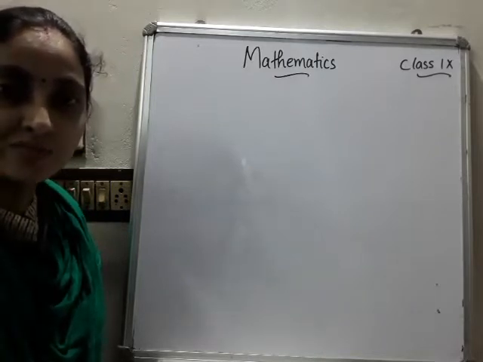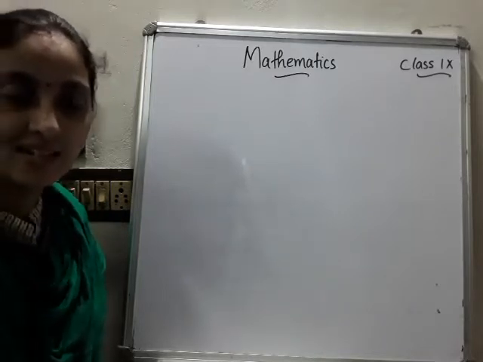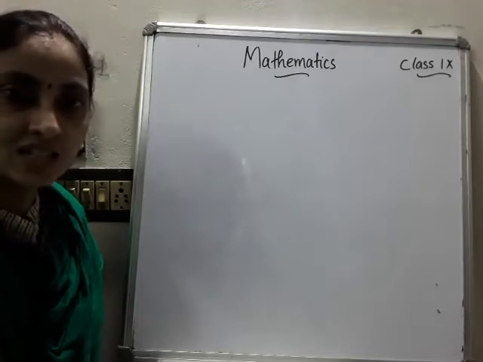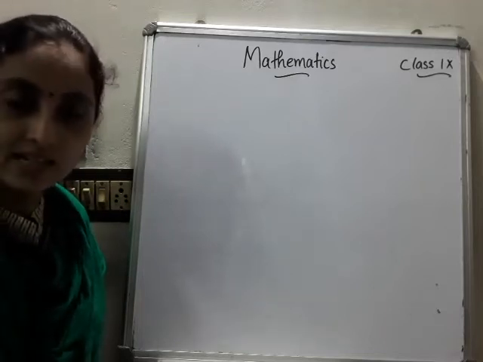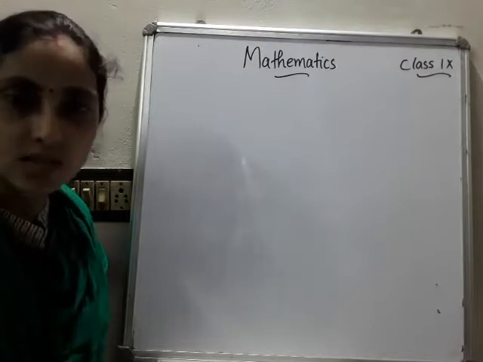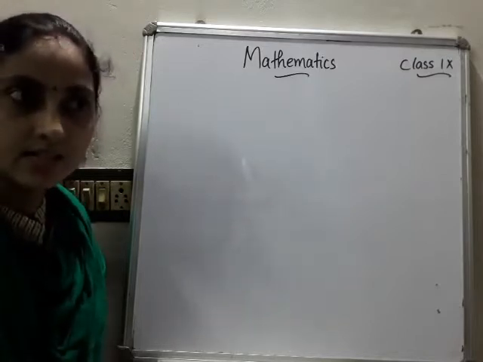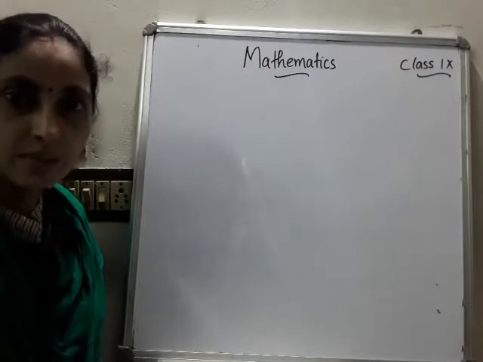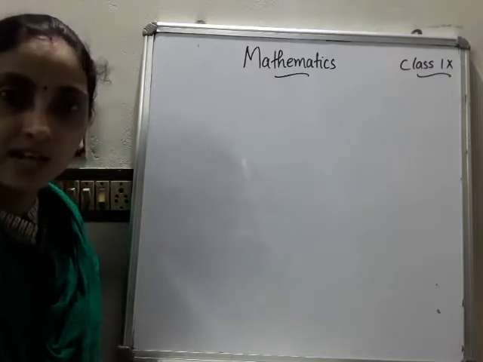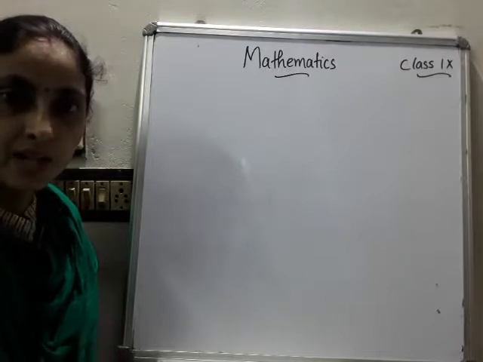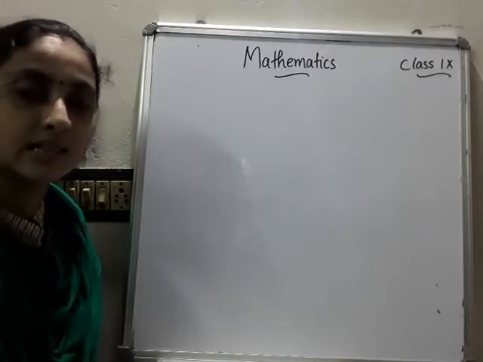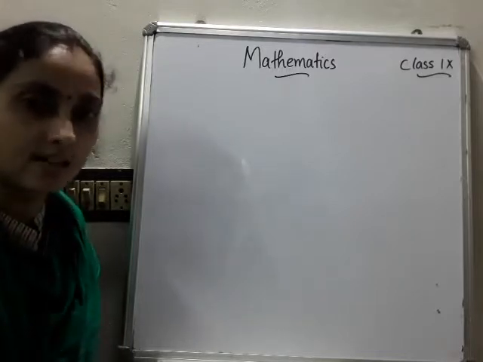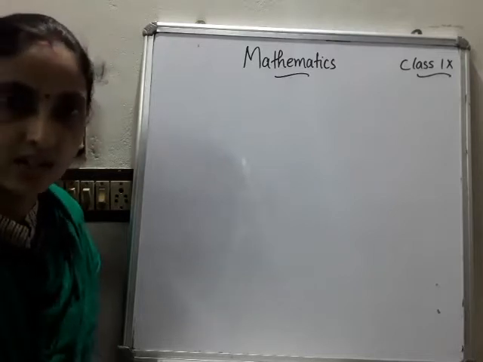So, from this class, we will finish the chapter quadrilaterals. I will not give you additional questions from this chapter, that is theorems and proof. Likewise, questions I will not give, but some problems are given. Find the value of x if it is a parallelogram, and if one angle is given, you have to find the other angles. Likewise, I will give the questions. It is for 1 mark questions only.